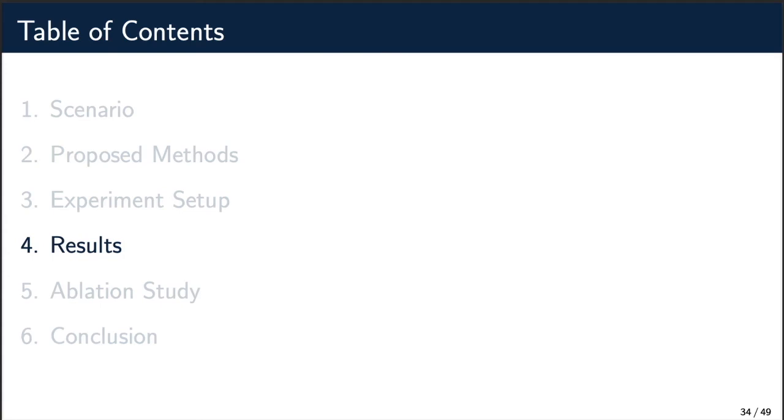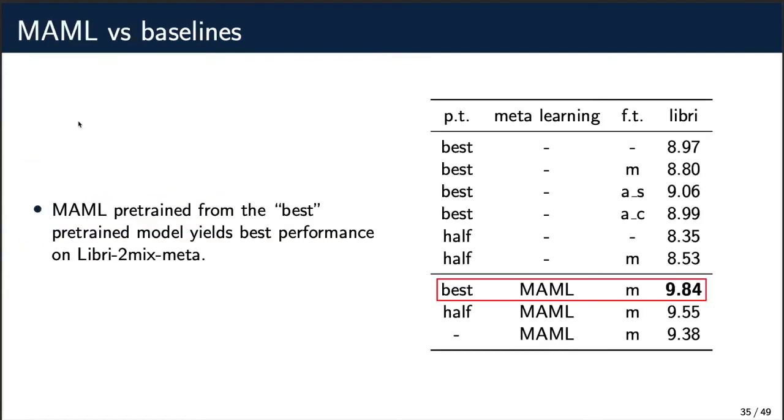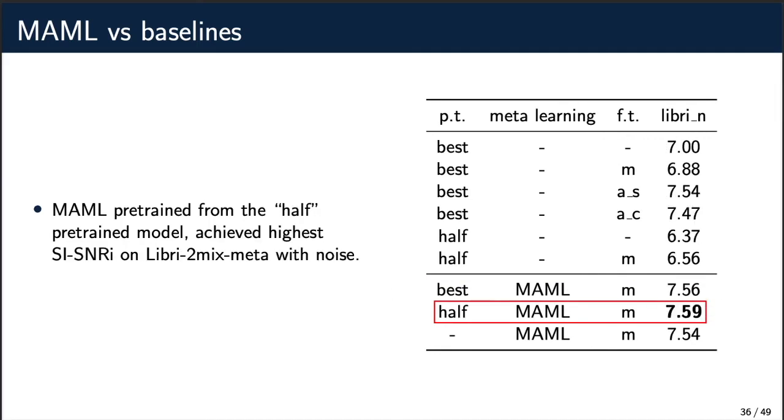Now, I will be talking about the results of our paper. Will the performance improve by applying meta-learning after pre-training? To figure this out, we compared the performance after meta-learning with the baselines that were only pre-trained. From the results, we found out that training with mammal from the best pre-trained model yields the best performance on Libri2 mixed meta. We also found out that training with mammal from the half pre-trained model yields the best performance on Libri2 mixed meta with noise.